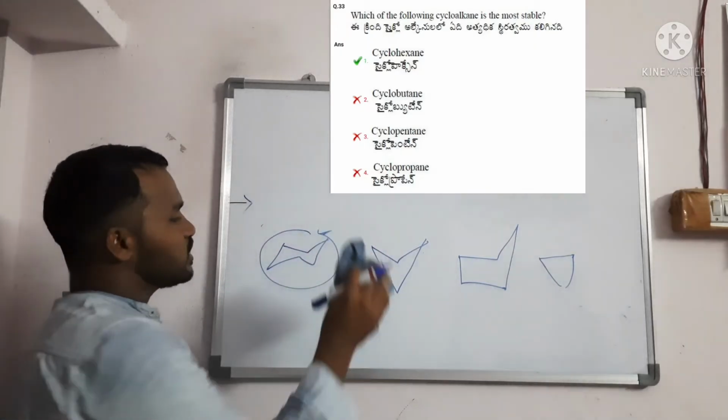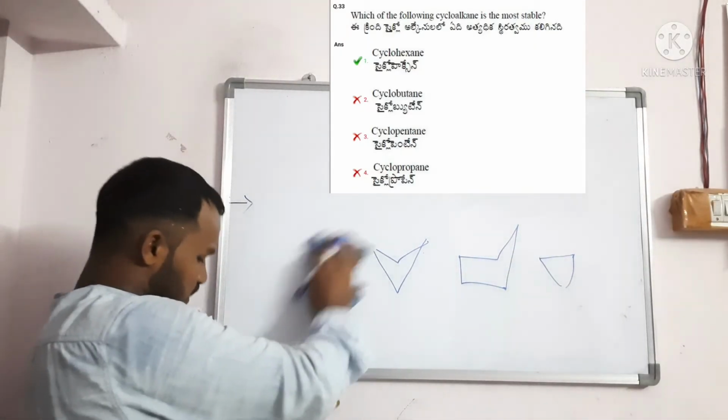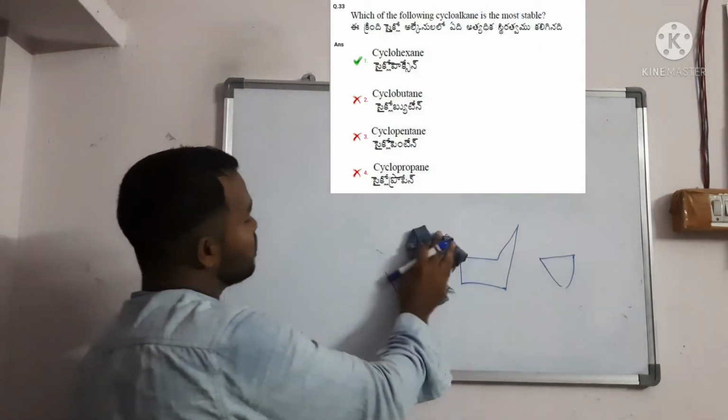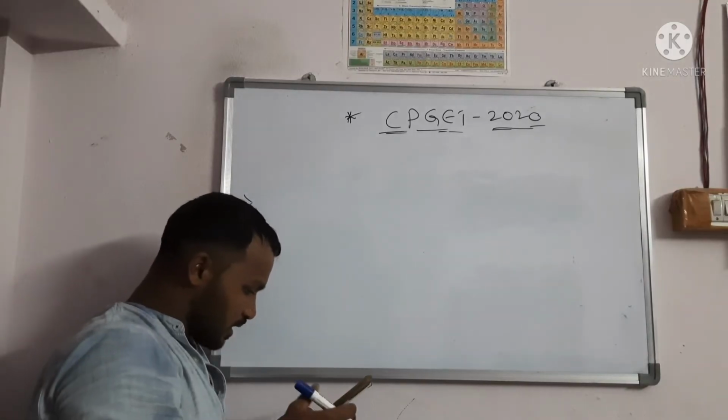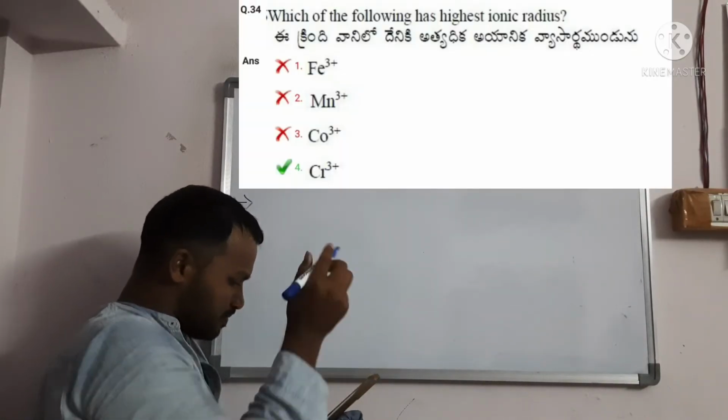Benzene is the most stable. So that is what? Cyclohexane. Cyclohexane is the most stable conformation among those. That is the first option, right? Question number 34.